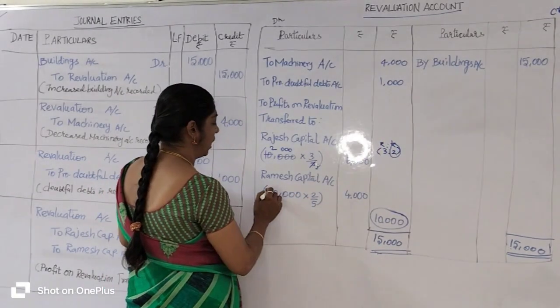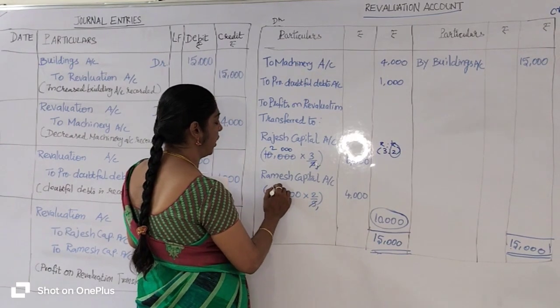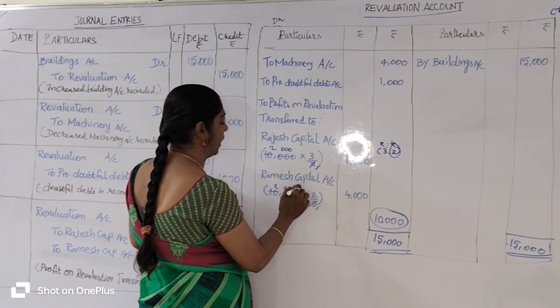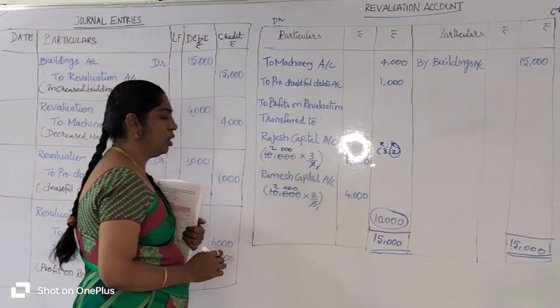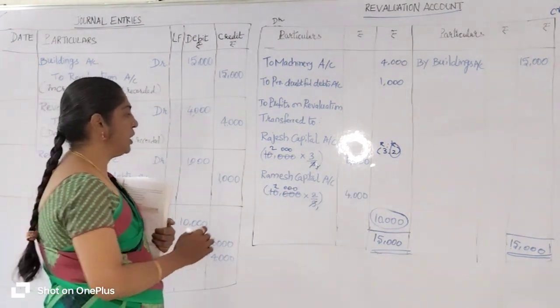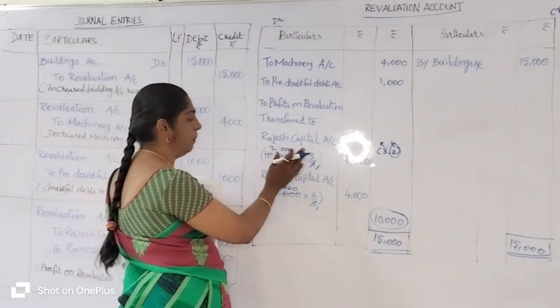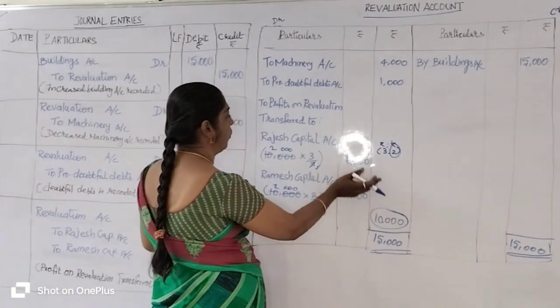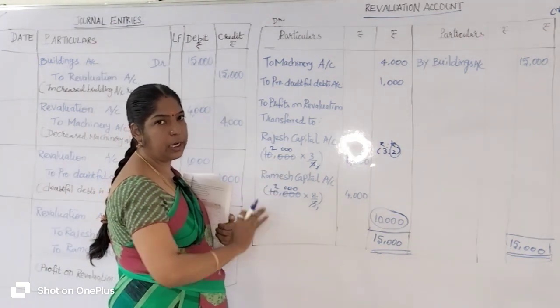So 10,000 into 2 divided by 5. 5 ones are 5, 5 twos are 10, zeros are added here, 2 twos are 4, so 4,000. This goes to Ramesh's capital account. So we distributed the accumulated profit to the old partners as per their old profit sharing ratio.